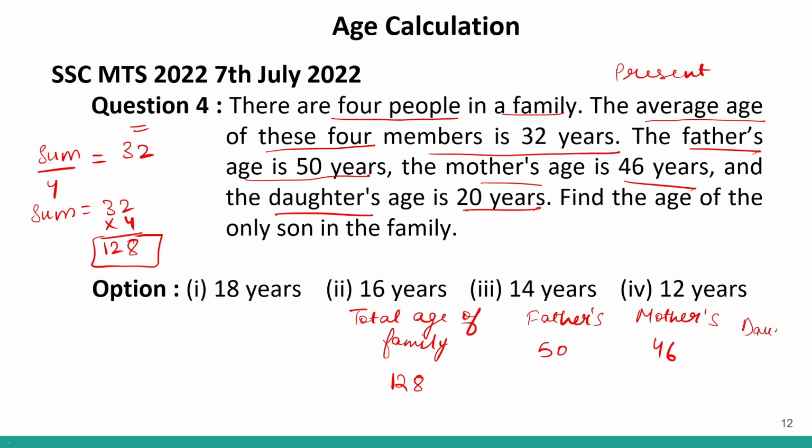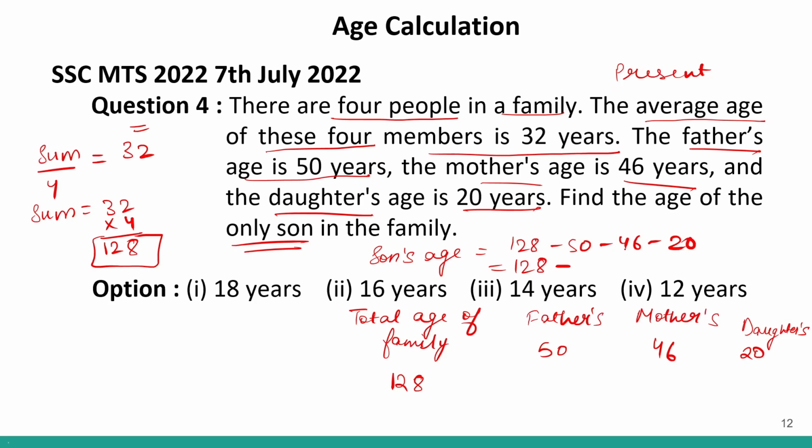So the ages of 3 people are given to us. Correct? We have to find the age of the only son. That means there are 4 members of the family: father, mother, daughter and son. The total age is given to us. Father, mother, daughter's age is given to us. We have to find the age of the son. Very simple. So the son's age will be 128 minus 50 minus 46 minus 20. Correct? So this will be 128 minus 116, which is 12.